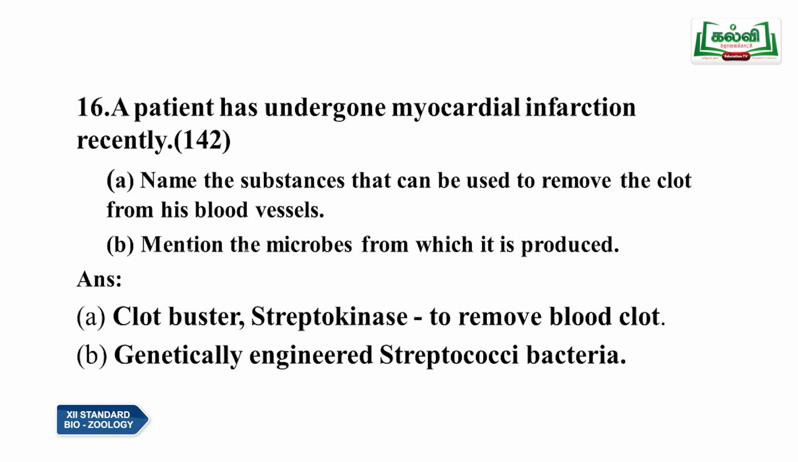First, we have to find out how the substance can remove the clots. The enzyme streptokinase is also called a clot buster. So, it removes the blood clot, and that is the answer for the first question. And the microbes which produce this streptokinase enzyme are called genetically engineered Streptococcus bacteria. So, these are the answers you have to write for question number 16.